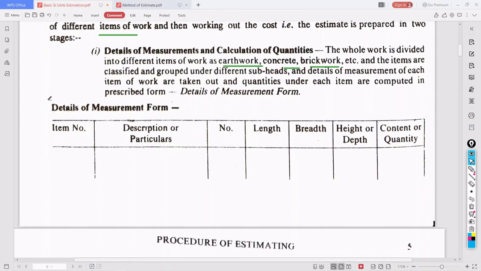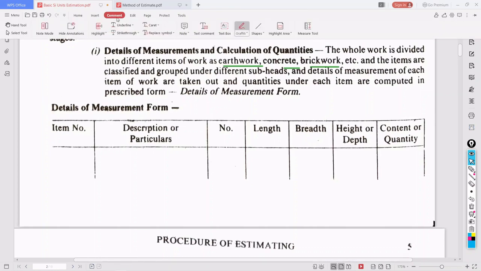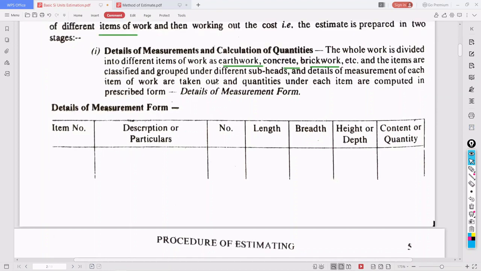So here, see the detail of measurement form. This is the form in which we are going to mention the earthwork. Item number one, what is that? It is earthwork. Item number two, what is it? It is concrete. Item number three, it is brickwork. Like that, for each and every element of the building, we are going to consider and calculate how much measurement, how much quantity we are getting in the detail of measurement form.